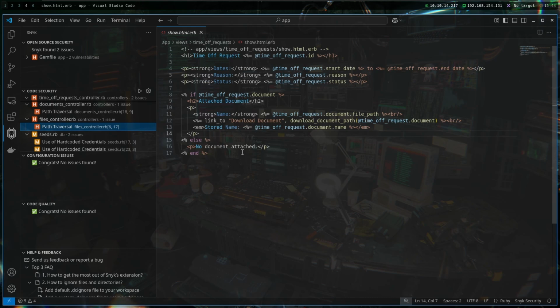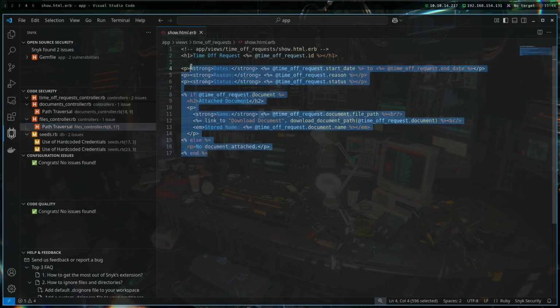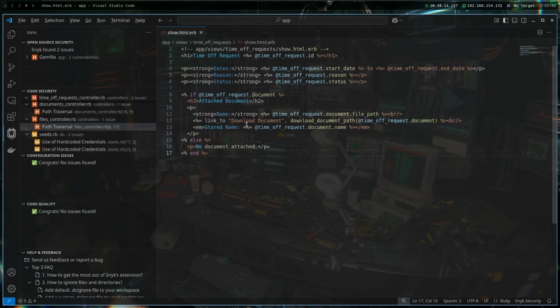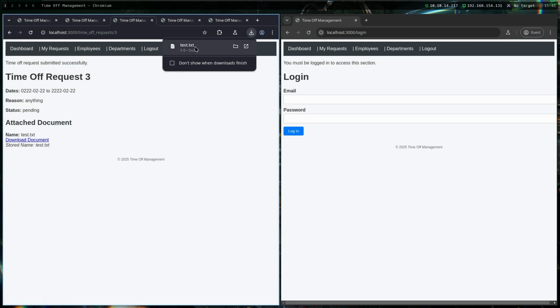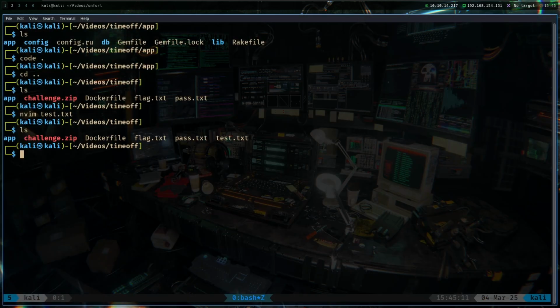and I needed to do other challenges quickly, but I can somewhat understand that this code somehow calls this files_controller.rb, because we can see the download document, and when we click on it, we get this test.txt downloaded. If I click on the test.txt, it will maybe open for me, I'm not sure. Where did it download?